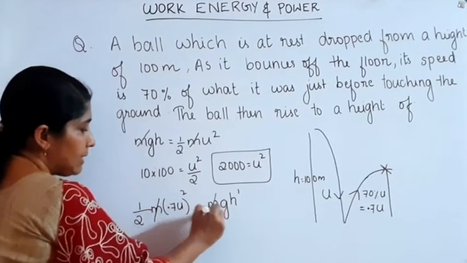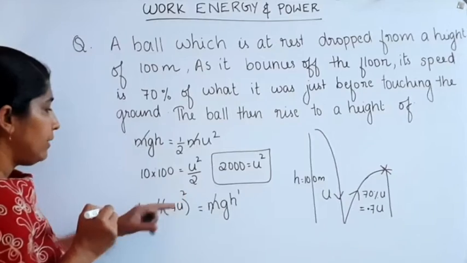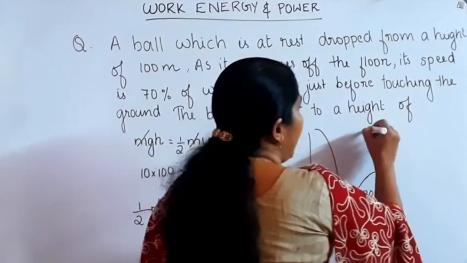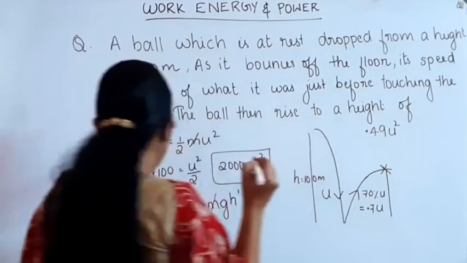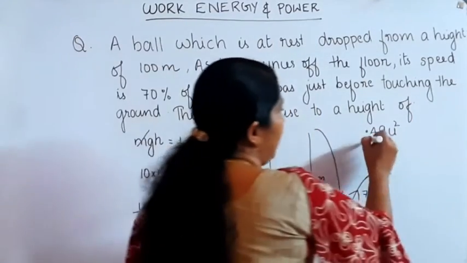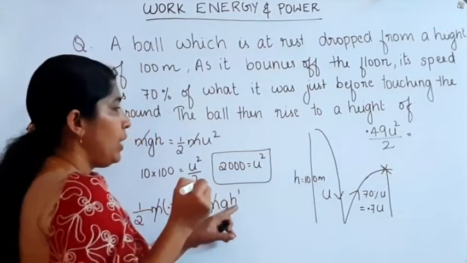Again m cancels. From here we can write 0.7 square, that is 0.49 into u square divided by 2, equal to g into h dash.